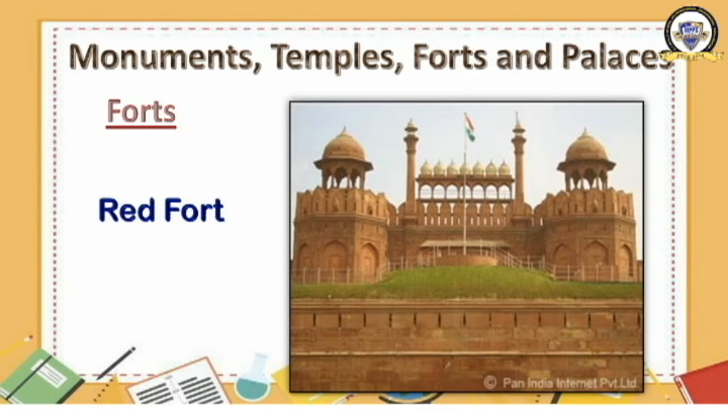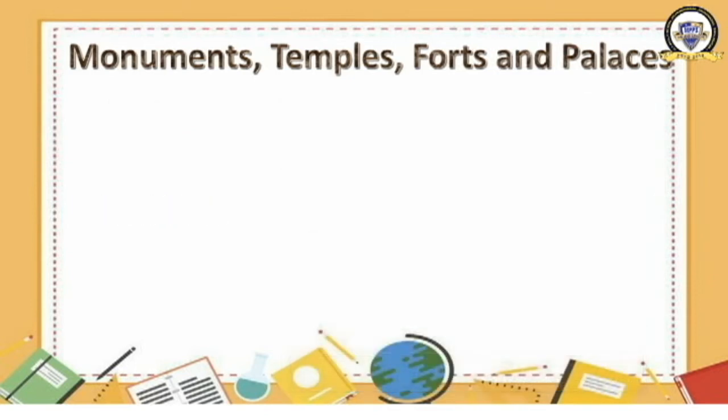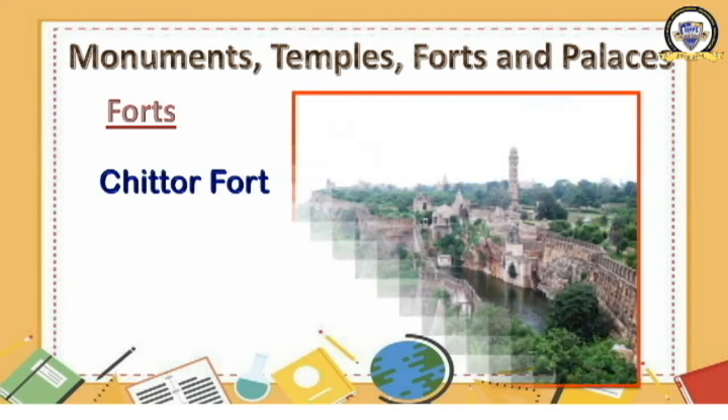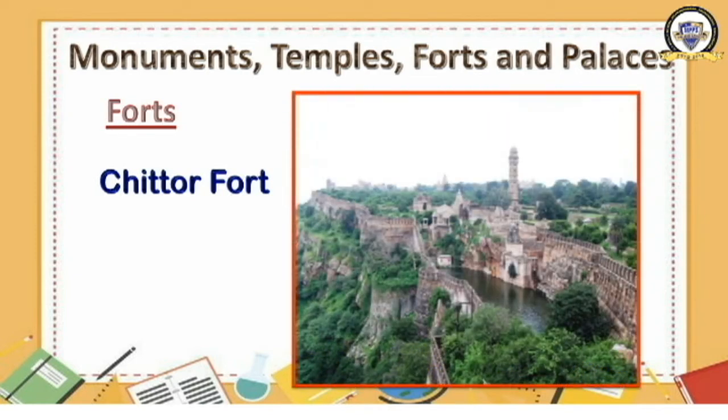Okay, next fort I'll show you. What is that? It is Chittor Fort in Rajasthan. This is a style of making the fort. For the safety of the people and the ruler, the forts used to be built. You can see the Vijay Stambha also at Chittor in the fort. This is Chittor Fort in Rajasthan.